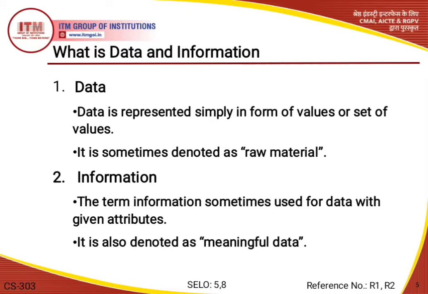Okay, and information is processed, structured or presented in a given context to make it meaningful and useful. So we can say that it is processed data which possesses context, relevance and purpose, and it also involves manipulation of raw data.